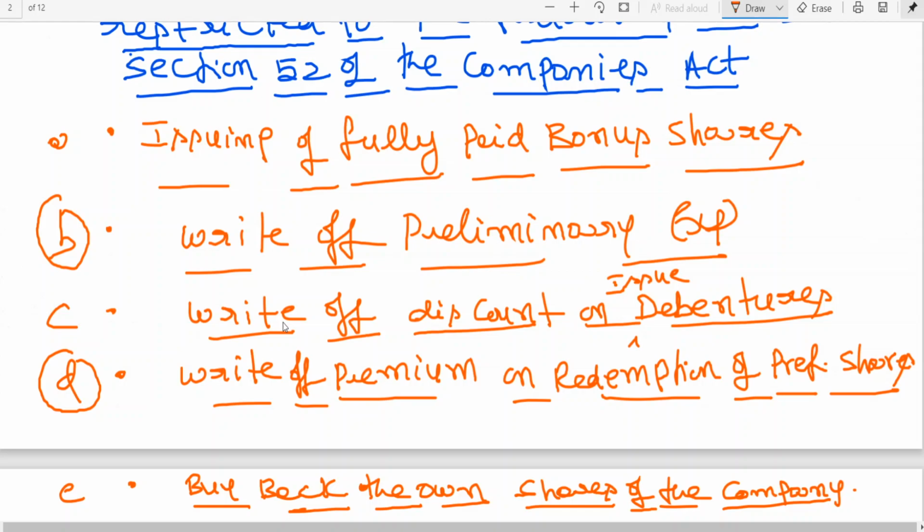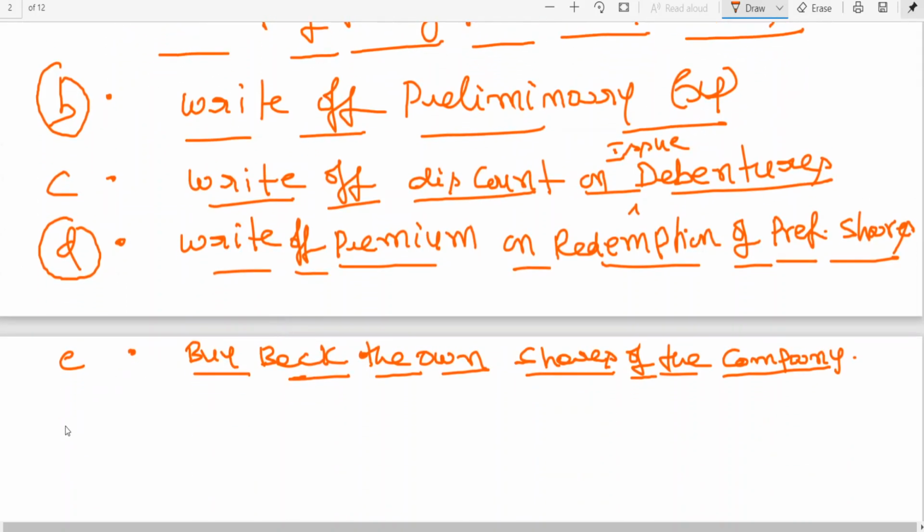Then from where can they adjust? Our profit and loss account. So whenever we are doing the problems, we are assuming that they all are following section 133. So it is not so relevant for us. I am just trying to explain to you. Maybe this is also from the examination point of view, a true or false statement.